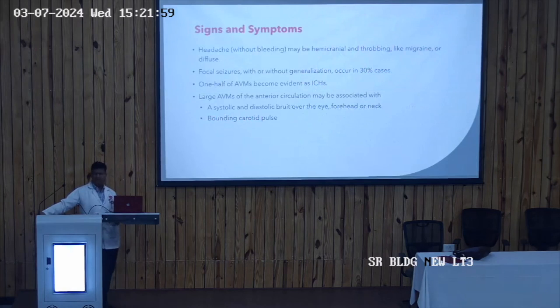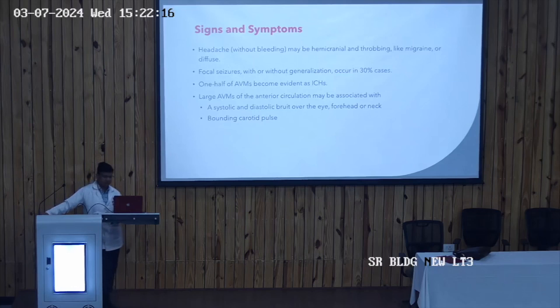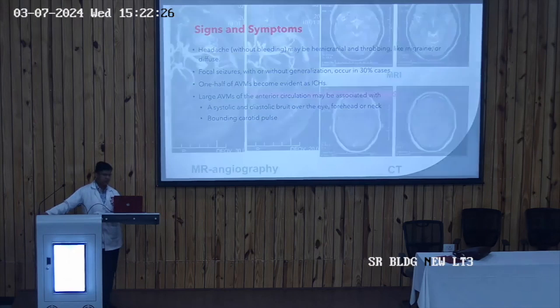And what are the different signs and symptoms? These vascular anomalies may present in different ways. The patient may complain of headache, seizures, or the patient may develop an intracerebral hemorrhage. If there are large arteriovenous malformations of the anterior circulation, the patient may have a bounding carotid pulse or a systolic and diastolic bruit over the eye. So these are the different signs and symptoms which can be seen in arteriovenous malformations.